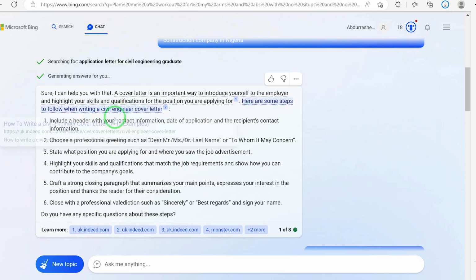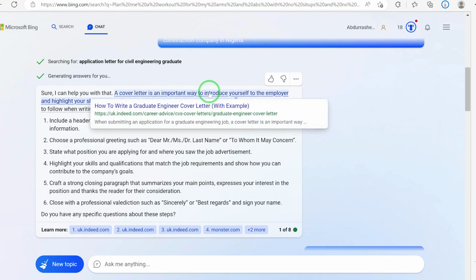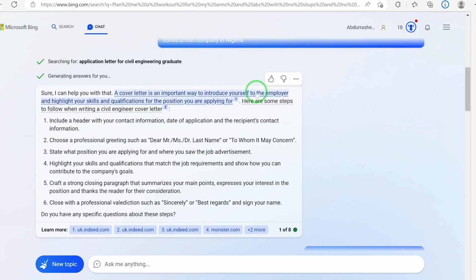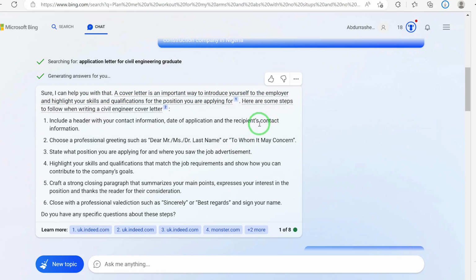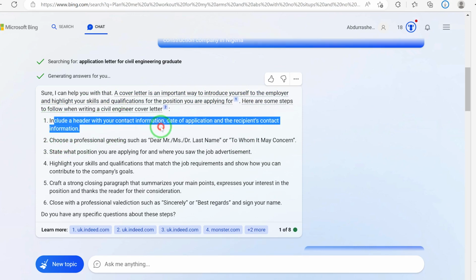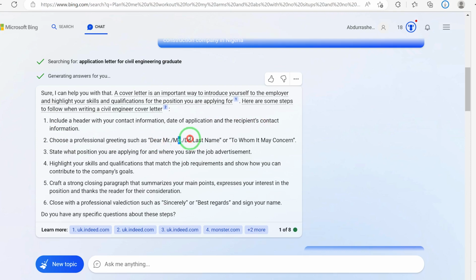So it has given you an overview. A cover letter is an important way to introduce yourself to the employer and highlight your skills and qualifications for the position you are applying for. Here are some steps. Include a header with your contact information, date of application, and the recipient's contact, and then choose a professional greeting such as "To whom it may concern."